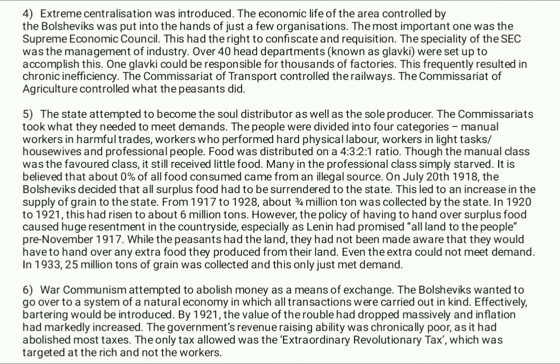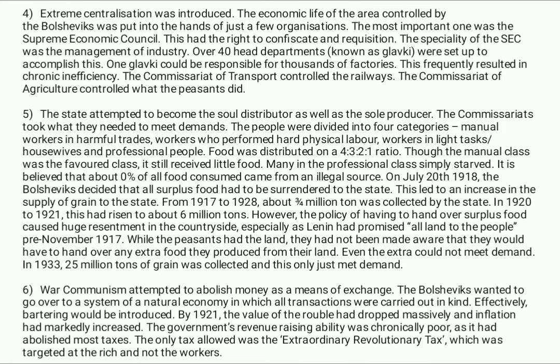However, the policy of having to hand over supplies of food caused huge resentment in the countryside, especially as Lenin had promised all land to the people. Pre-November 1917, while the peasants had the land, they had not been made aware that they would have to hand over any extra food they produced from their land. Even the extra could not meet demand. In 1933, 25 million tons of grain was collected, and this only just met the demand.